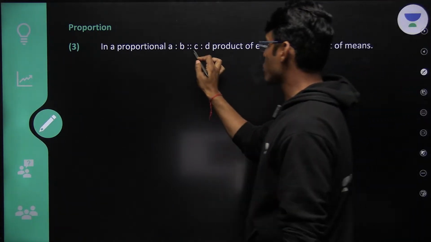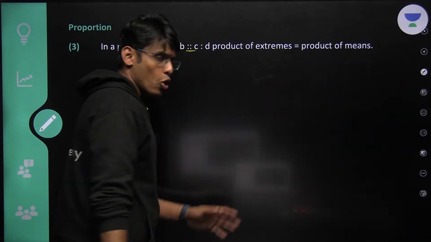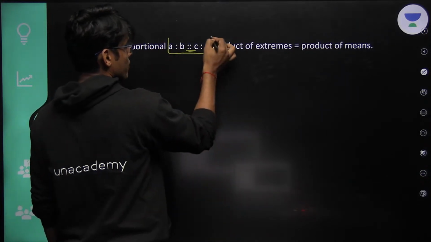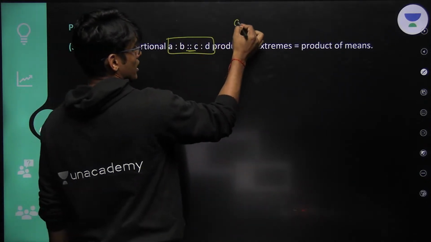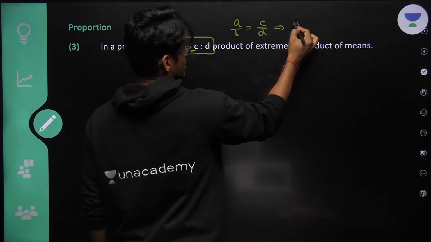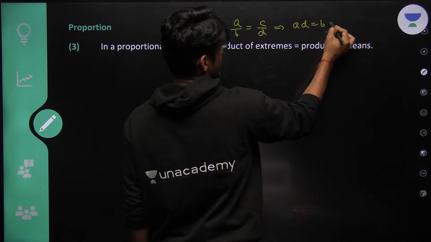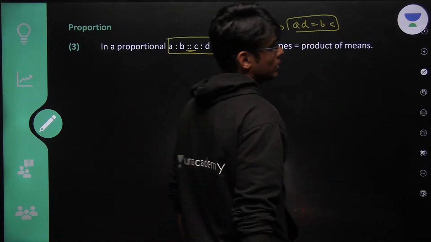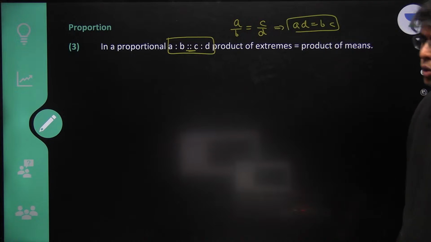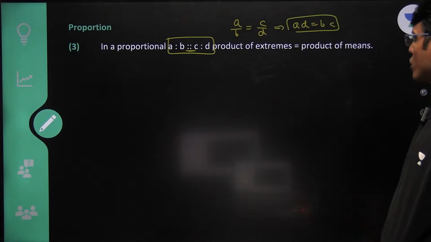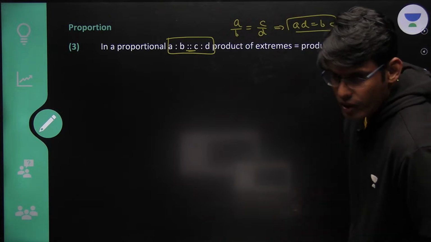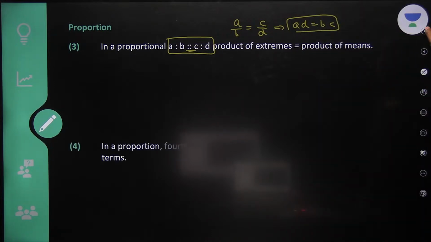So this is proportion. Ratio, you have understood. Now, when you say A is to B as C is to D, this implies that the two ratios are equal, and this means AD equals BC. Yes, the product of extremes is equal to the product of means. That is true. Okay?